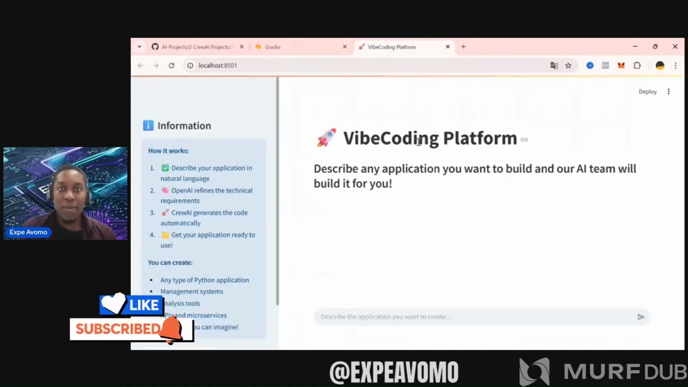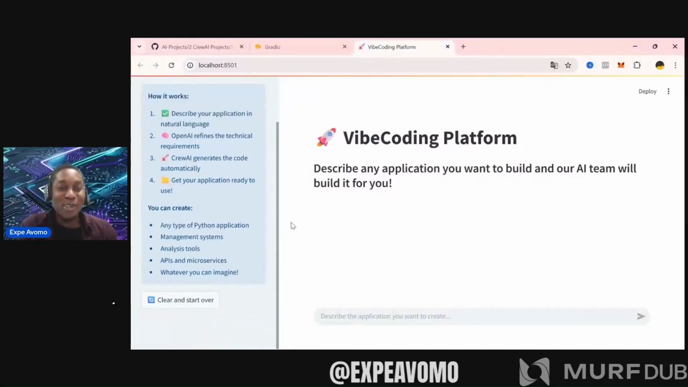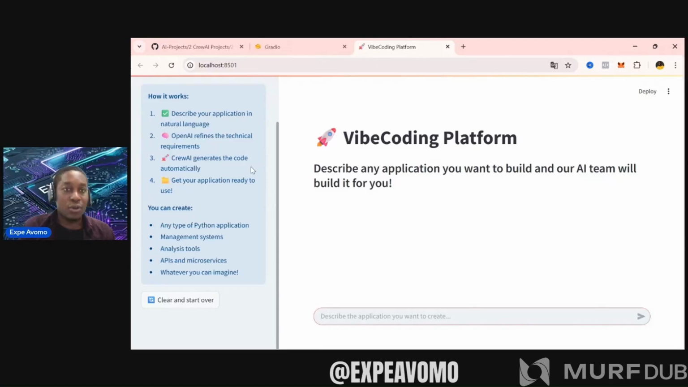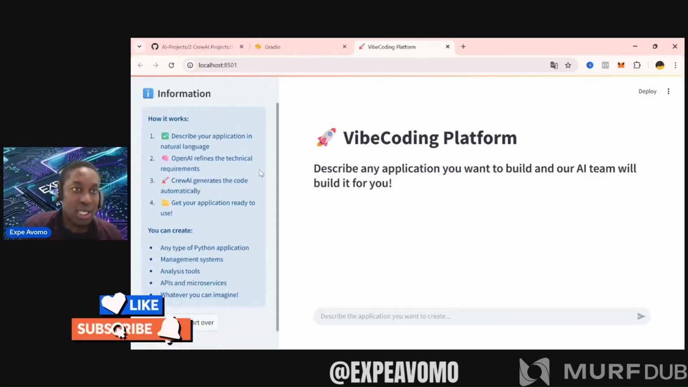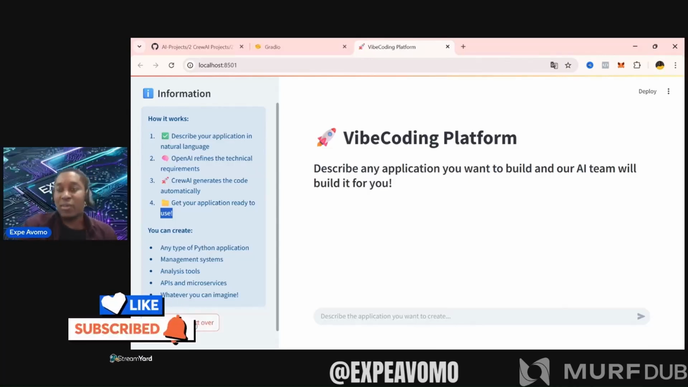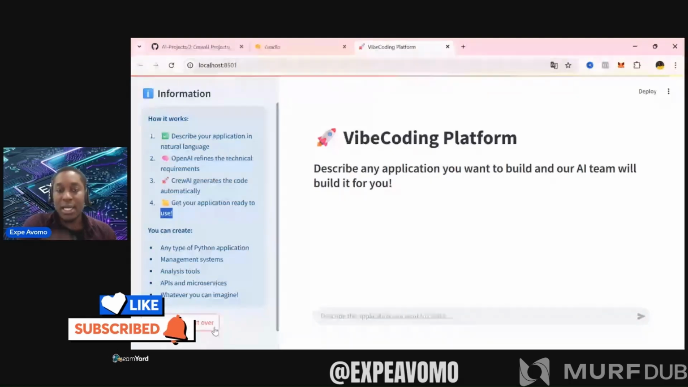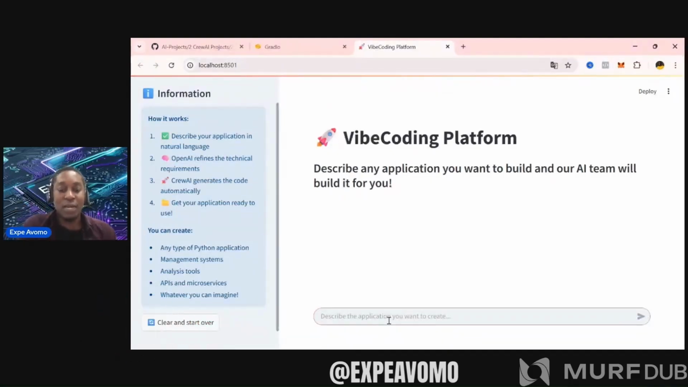Okay, we have the platform here now. Our platform has opened. Well, it's much more humble, but in essence, it's similar to Lovable. Here you have the platform. Describe any application you want to build, and our AI team will build it for you. Here you have how it works. And here you have what kind of applications you can create. It provides several examples. There's a clear button, so after one application, if you want to create another, you don't need to run Streamlit run main.py again. Just click start over, and this chat space is automatically reactivated for you.